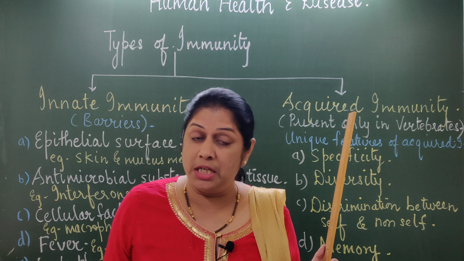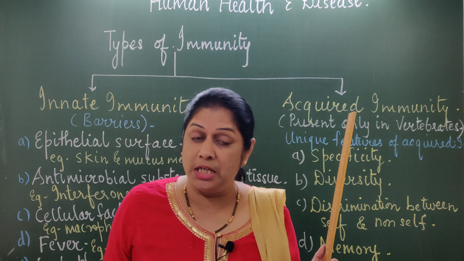So they can recognize them easily and very fast, and therefore the second encounter is very helpful, because the disease for the second time will not be so severe, will not be so dangerous. It can be cured very fast. It is only because some of the cells, some of the antibodies, remain as memory.